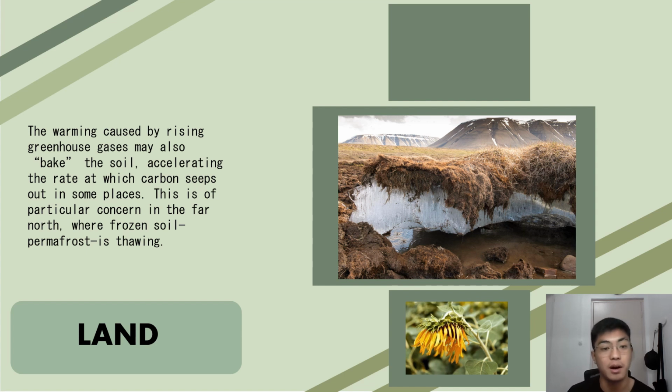This is of particular concern in the Far North, where frozen soil, permafrost, is thawing. Permafrost contains rich deposits of carbon from plant matter that has accumulated for thousands of years because the cold slows the decay. When the soil warms, the organic matter decays, and carbon in the form of methane and carbon dioxide seeps into the atmosphere. Current research estimates that permafrost in the northern hemisphere holds 1,672 billion tons of organic carbon. If just 10% of this permafrost were to thaw, it could release enough extra carbon dioxide to the atmosphere to raise temperatures an additional 0.7 degrees Celsius or 1.3 degrees Fahrenheit by the year 2100.